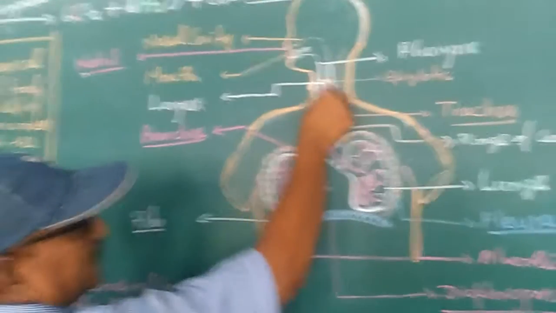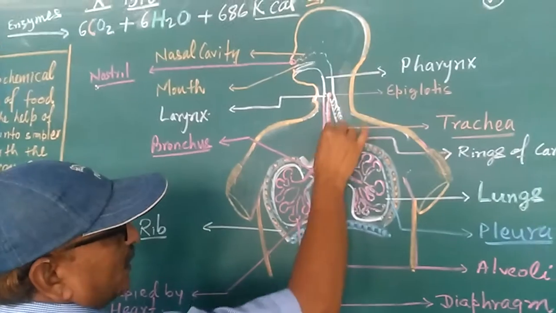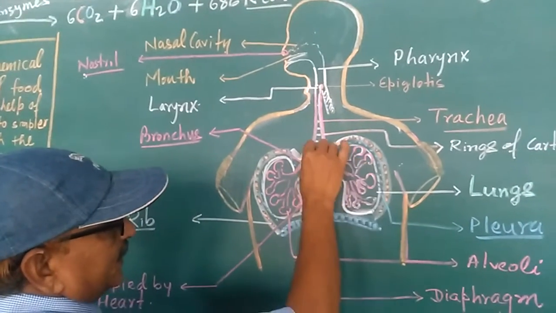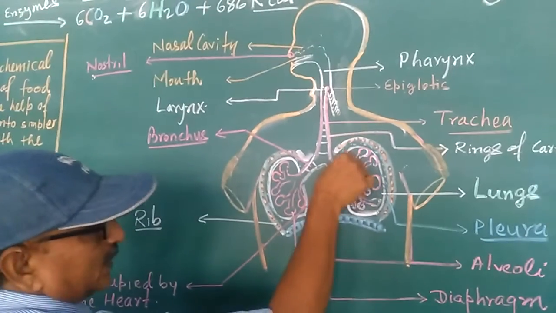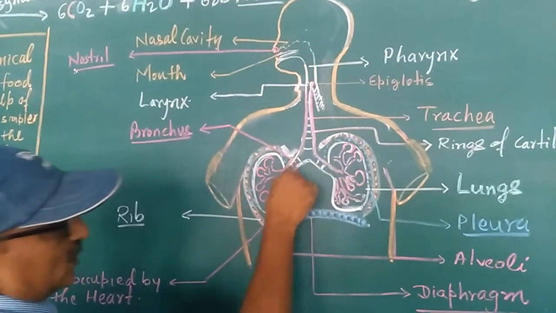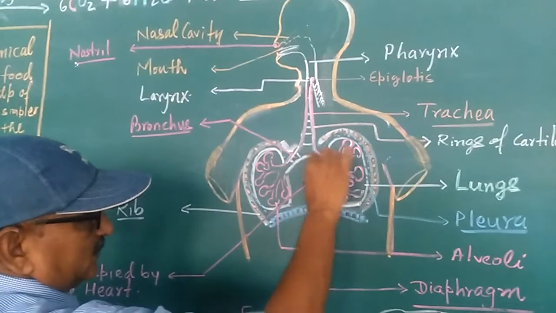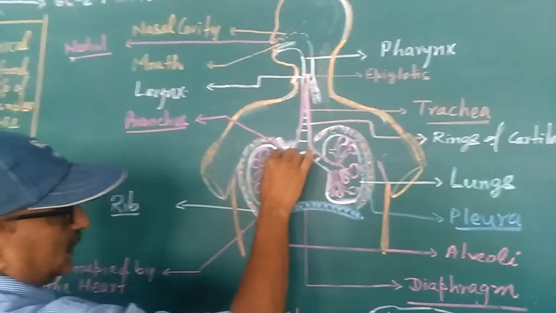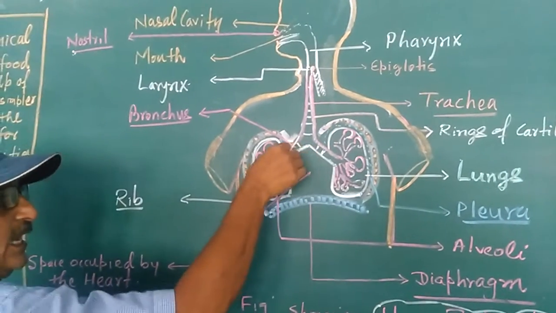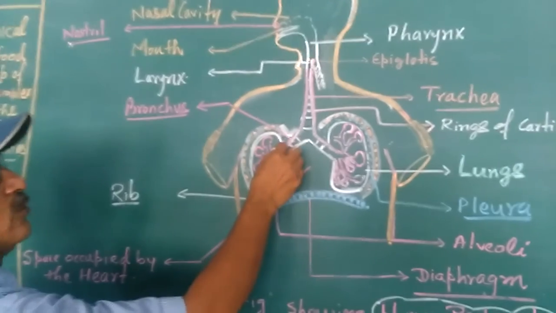Then air enters the trachea. This part is your trachea, also known as the windpipe, which further branches into two different bronchi. These are the two bronchi, and these bronchi further branch into bronchioles.